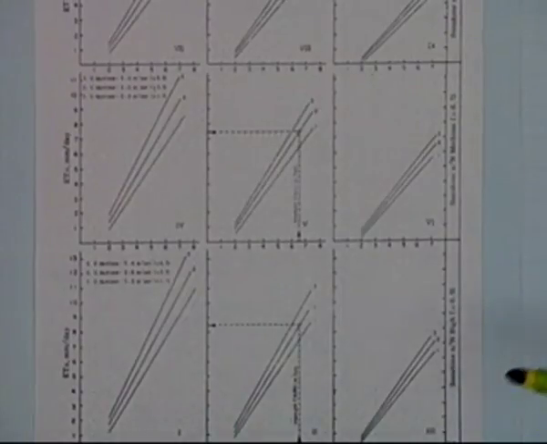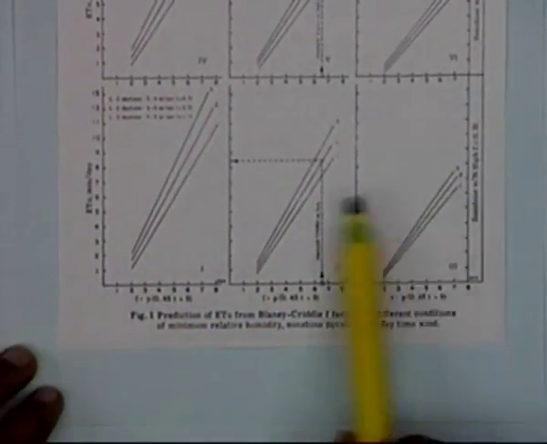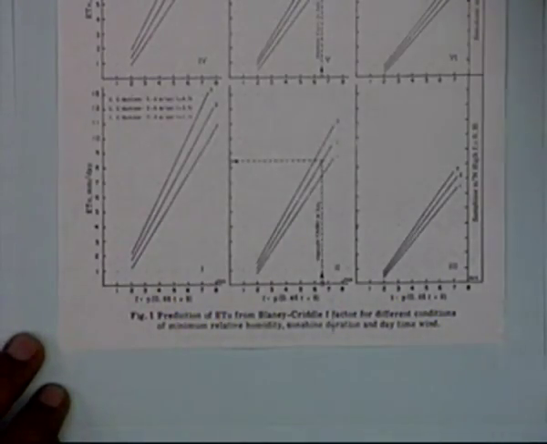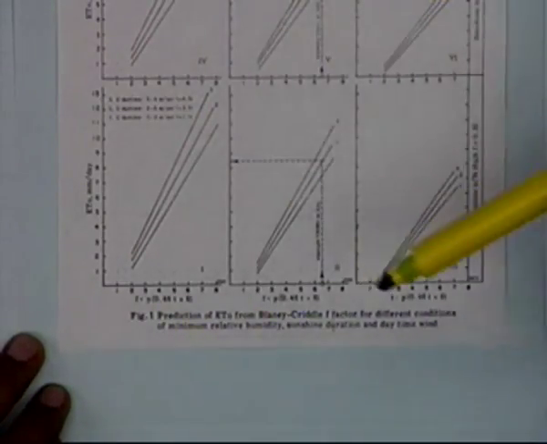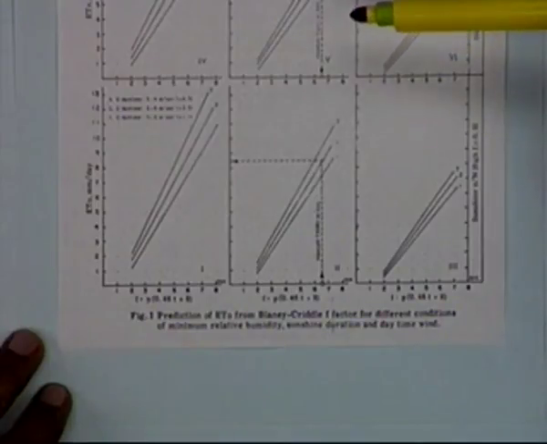If the sunshine hours are high, then you use one of these figures. So depending on the 2 values, the relative humidity and the sunshine hours, you can select which of these 9 blocks should be used.